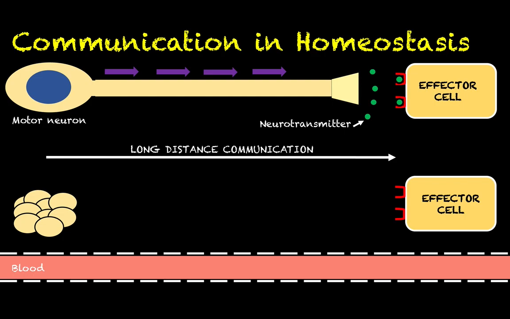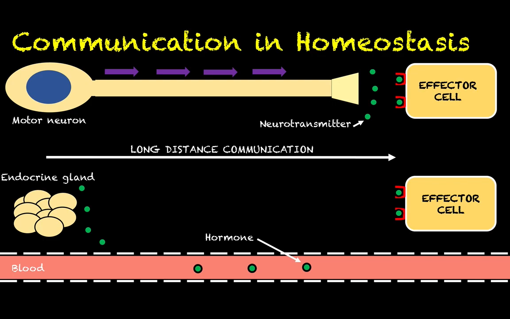In endocrine signaling, a group of cells that make up an endocrine gland synthesize and secrete a hormone, and that hormone goes from the interstitial fluid into the bloodstream. The bloodstream circulates all throughout the body and eventually determines where that hormone is going to go. So that hormone will eventually make its way to effector cells that have receptors for that particular hormone. And just like we saw with neural communication, the effector cell will produce a response because of the engagement between that hormone and the receptor.